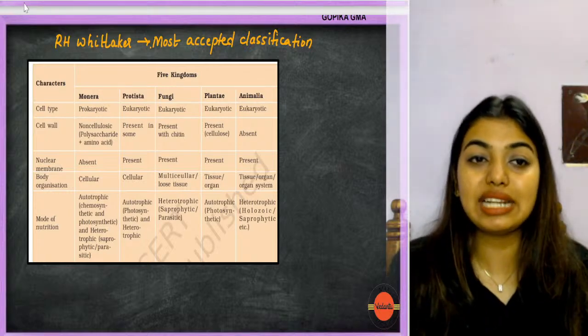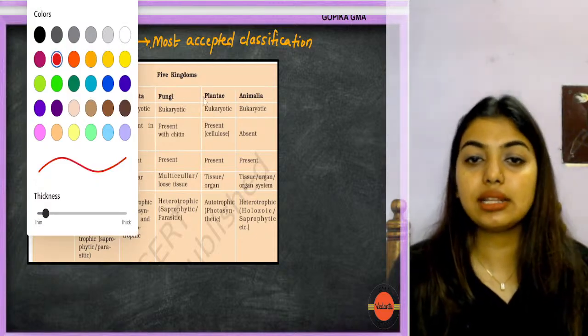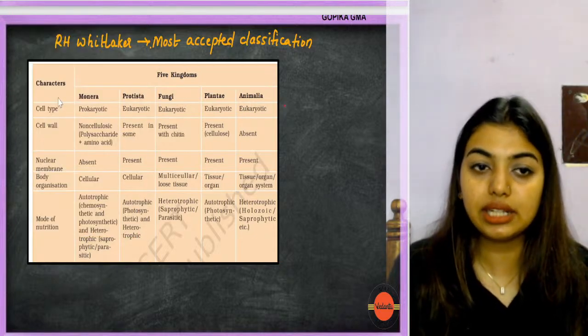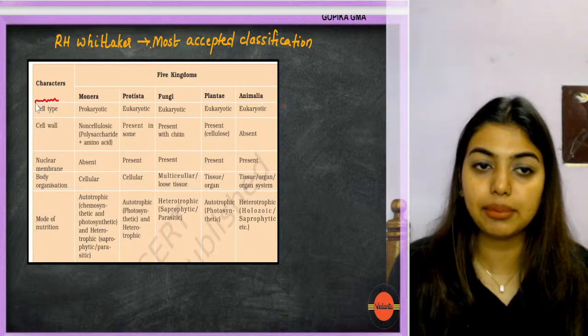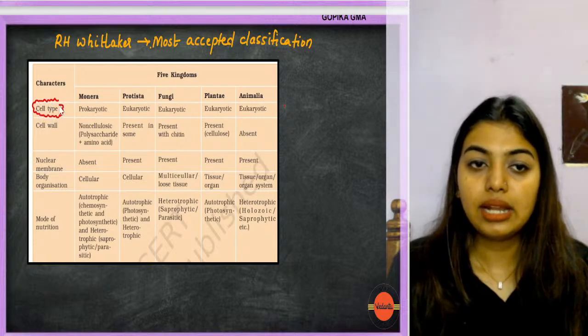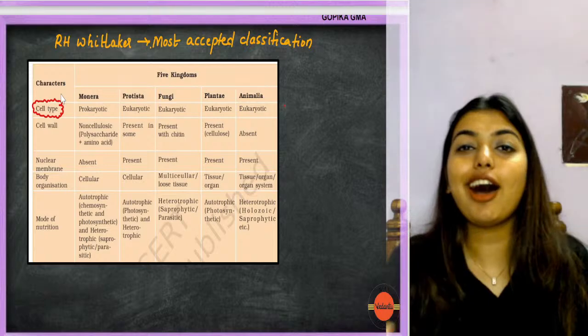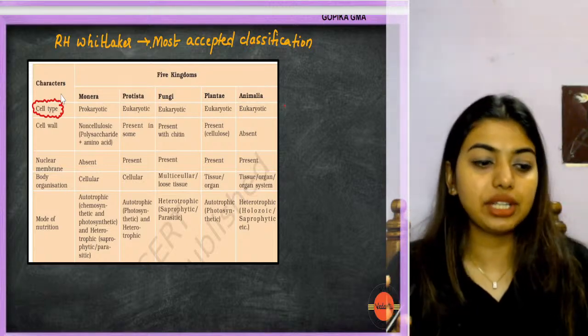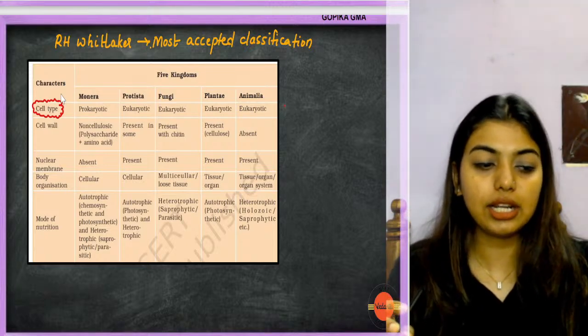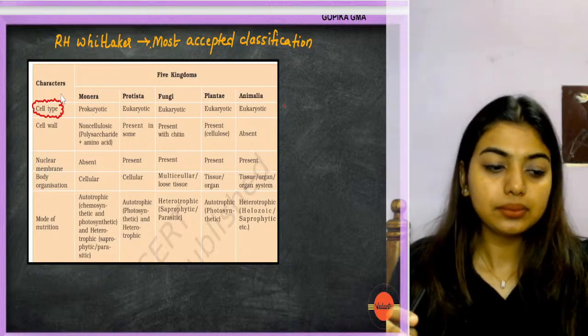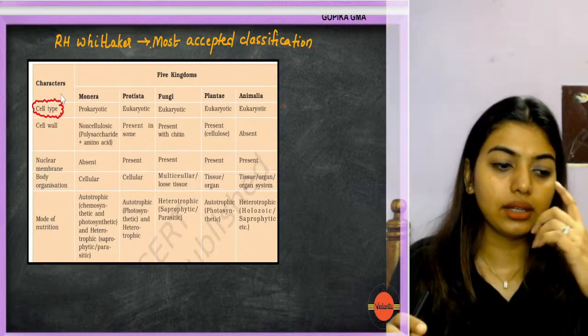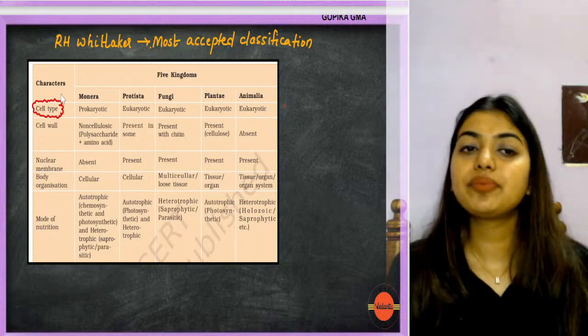Now let's see what is the depth that he went into to understand the classification. The first thing that he took into consideration was the cell type. Are you prokaryotes or are you eukaryotes was the first thing taken into consideration. Clear?